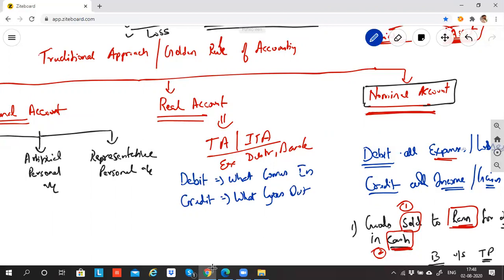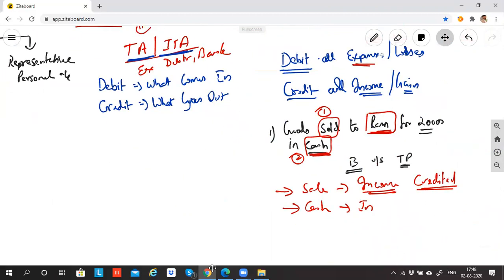So if in any transaction you come across a tangible asset or intangible asset, then the rule you look up to is the real account. If in any transaction you come across expense, loss, income, gain, the rule you look up to is nominal. Now let's continue the question we were doing. Goods sold to Ram. So cash. We completed sale. What is cash? Can I say cash is an asset?